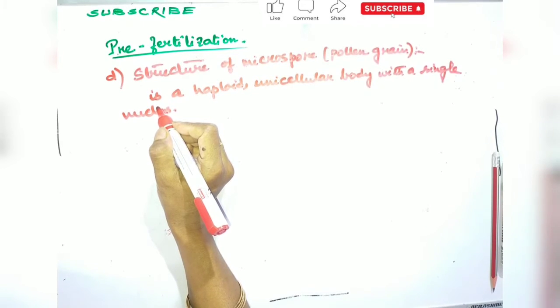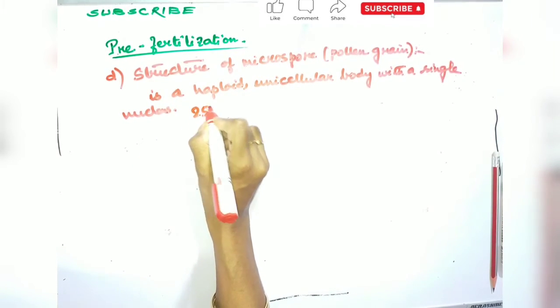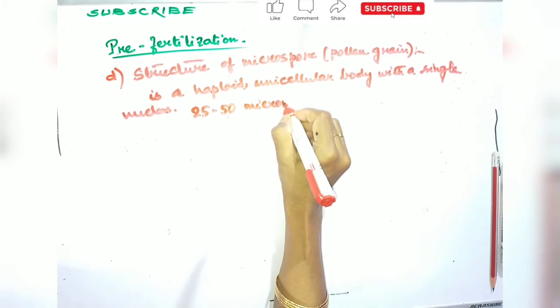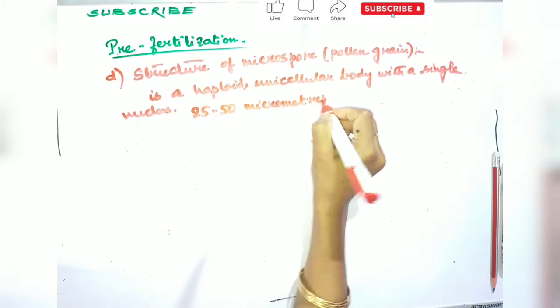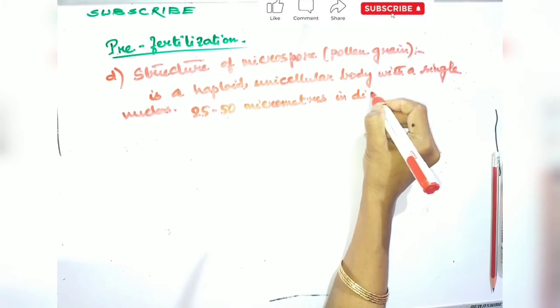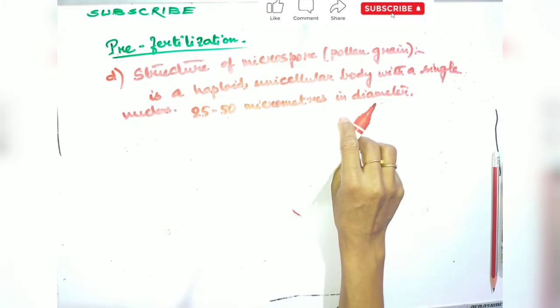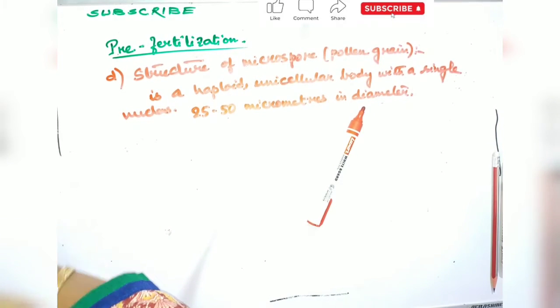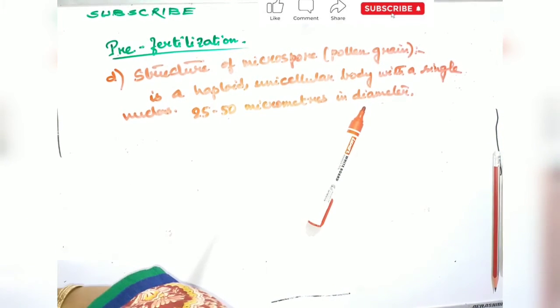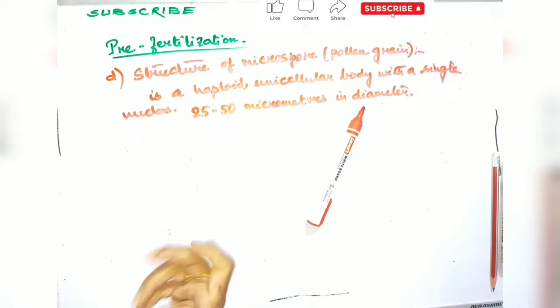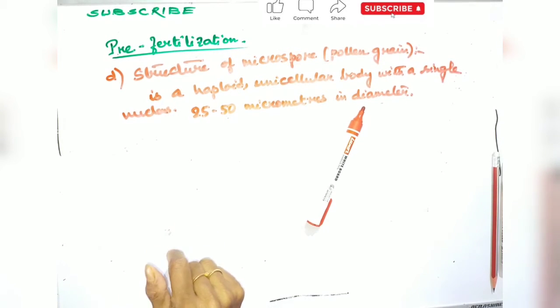Pollen grains are generally spherical, measuring about 25 to 50 micrometers in diameter. The outer surface of the microspore may have spines, ridges or furrows, which may vary in other ways in different species. There may be oval, ellipsoidal, triangular, lobed or even crescent-shaped pollen grains. The cytoplasm is surrounded by two layers.